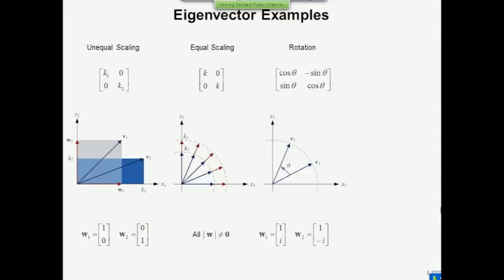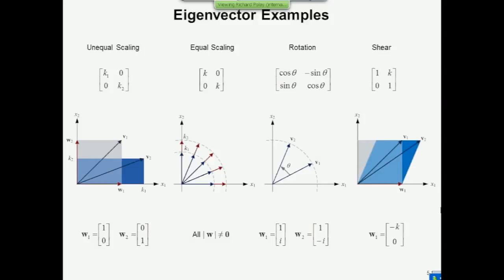How about a rotation? This happens to be the inverse part transform that we looked at earlier, and it represents a rotation in the plane. One vector, v1, under this transformation is rotated through an angle theta. So which 2 vectors are unchanged in direction after this? Well, the answer is none of them in the plane at all. The eigenvectors are complex in this case. I don't know how to draw complex vectors on a PowerPoint, so you'll have to trust me that they are complex.